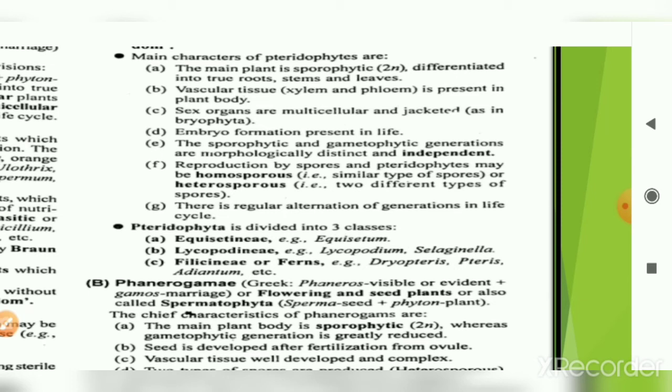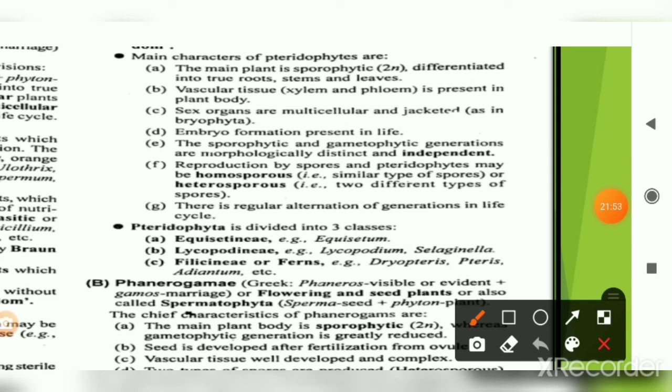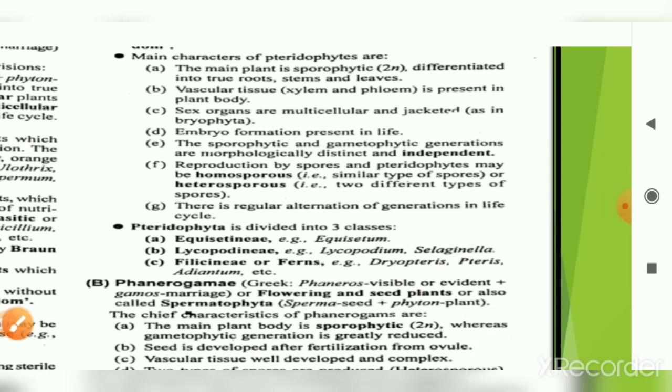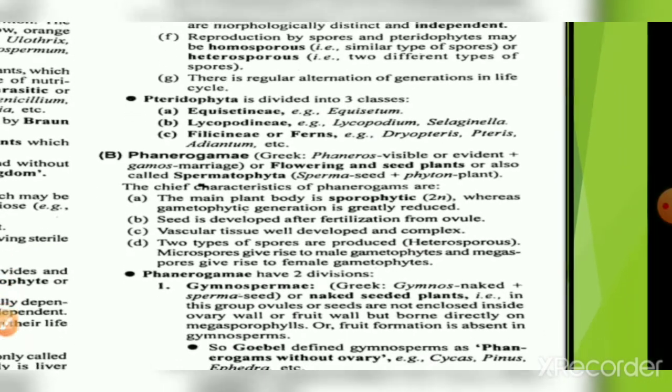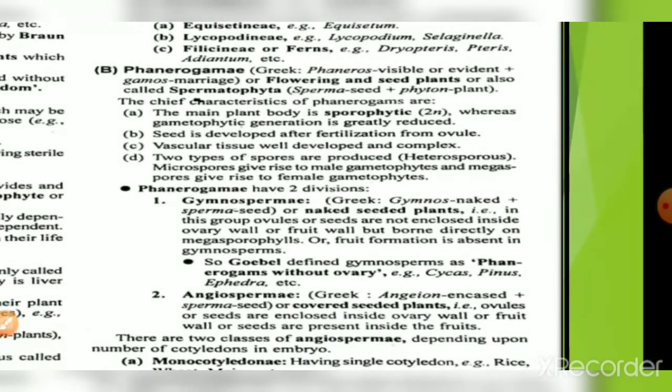Then we come to the phanerogams. What does phanerogams mean? Already we know that it is the flowering and seed plants. This is known as the phanerogams. Also known as the spermatophyta, because sperma means seed and phyta means plants. That is, seed bearing plants are known as the spermatophyta. Then it is also of two types. One is gymnosperm, another one is angiosperm.